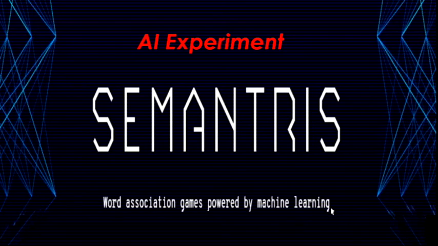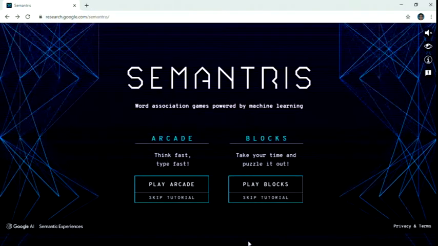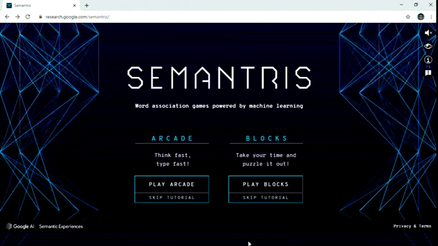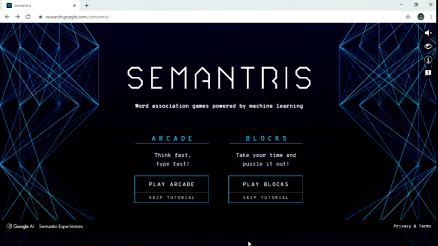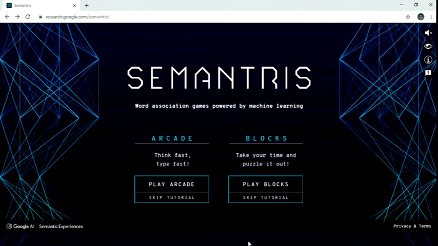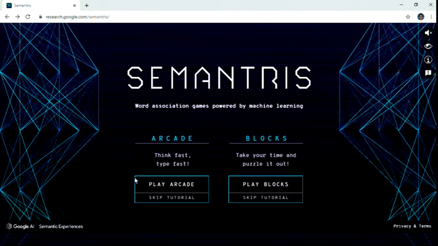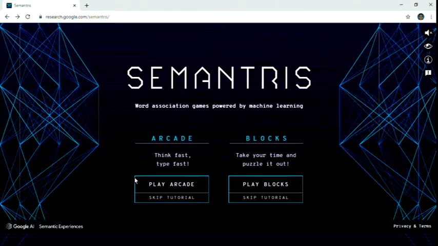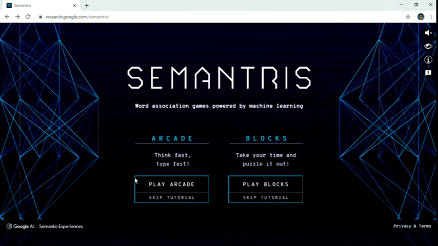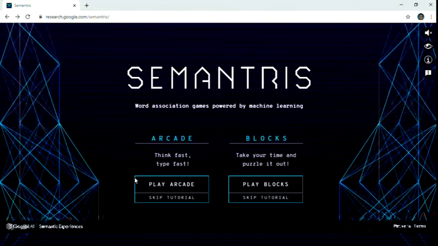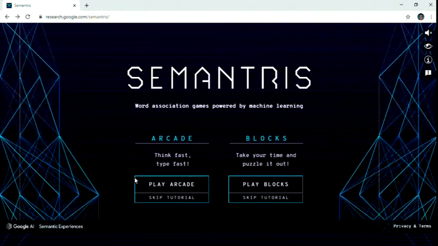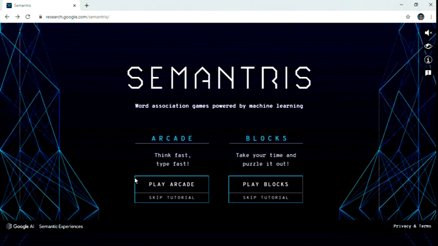There are two types, arcade and blocks, and some target lines there. I'll demonstrate it. So we can move to our demonstration. Here it is. There are two types, arcade and blocks. First we can start with arcade. It is think fast and type fast. Actually, in arcade we need our fast memory, because there are lists of words.